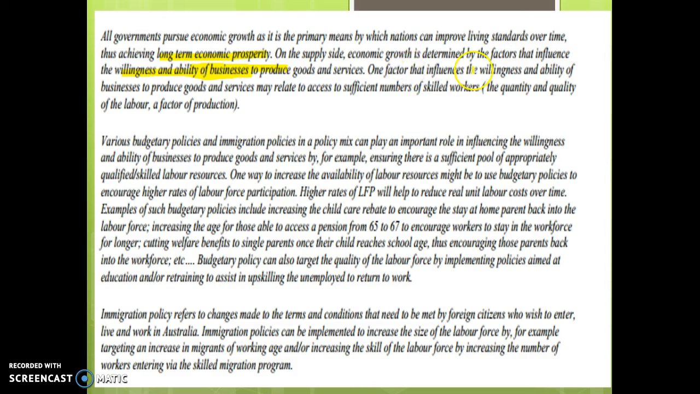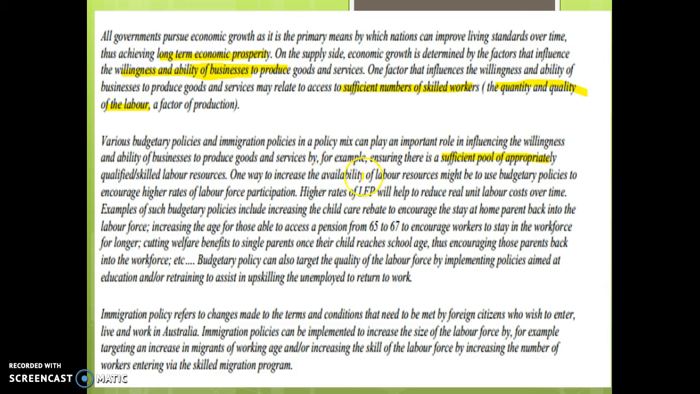One factor that influences the willingness and ability of businesses to produce goods and services may relate to access to sufficient numbers of skilled workers, or the quantity and quality of the labour force. Various budgetary policies and immigration policies in the policy mix can play an important role in influencing the willingness and ability of businesses to produce. For example, ensuring there's a sufficient pool of labour so that we can produce at the right levels.